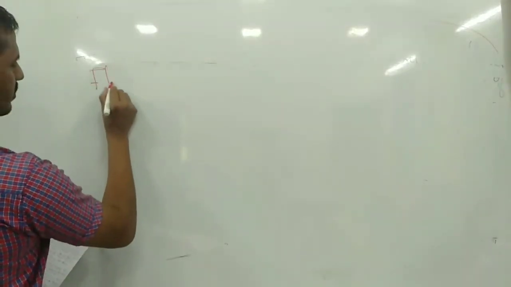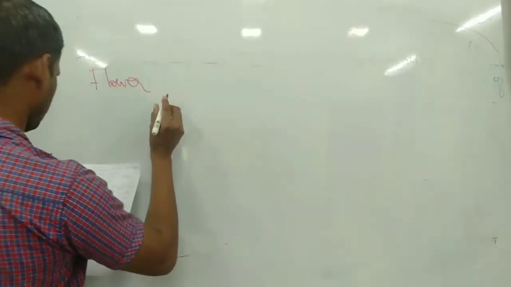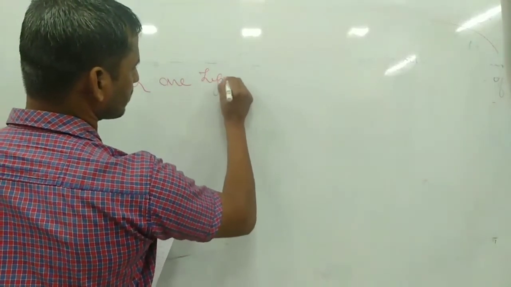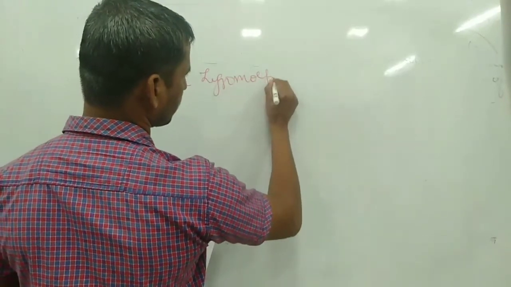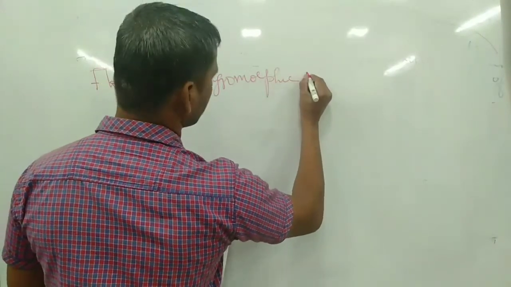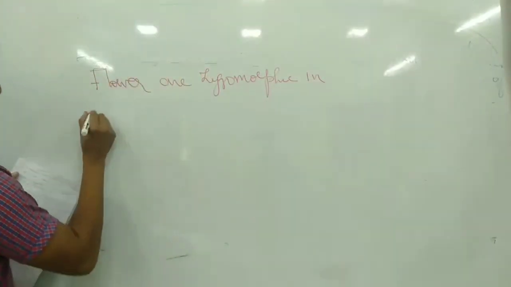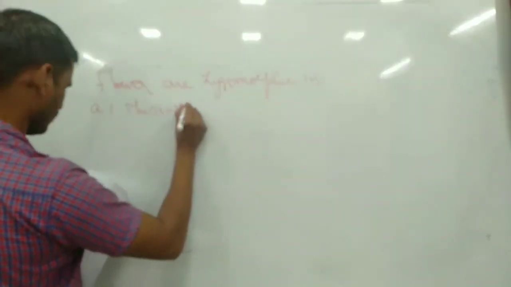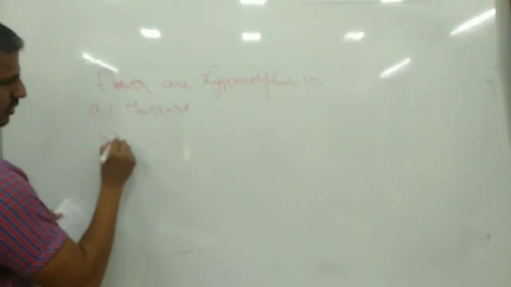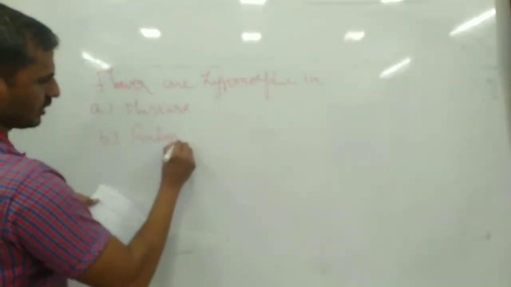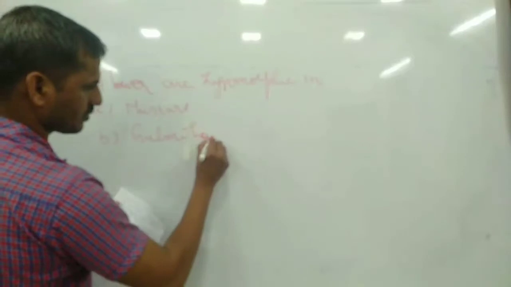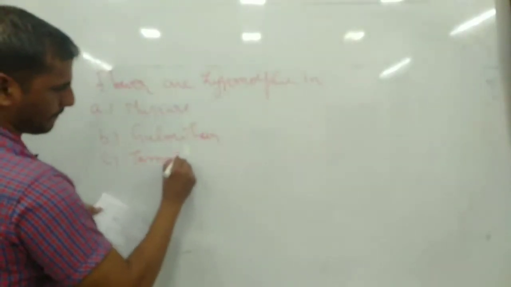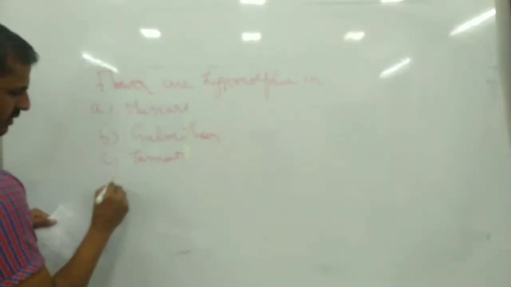Flowers are zygomorphic in which plant? Option A, mustard. B, gulmohar. C, tomato. D, datura.